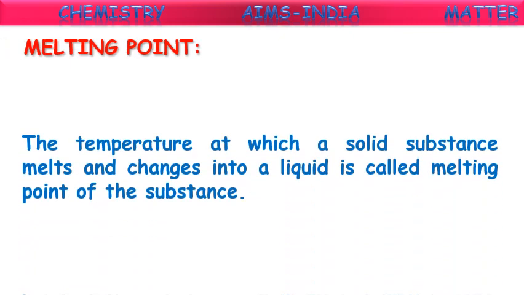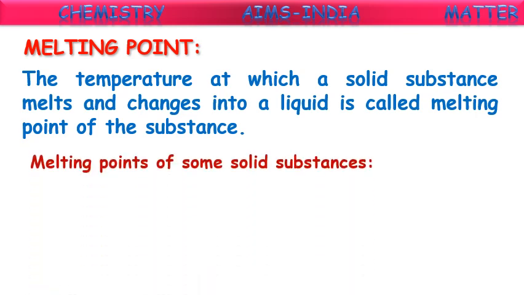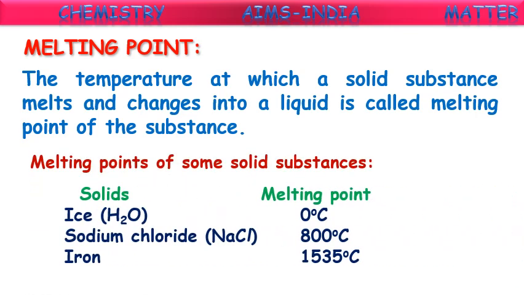So the next topic is melting point. So what is melting? We have seen the definition. Now what is meant by melting point? Water has a melting point. What does that melting point mean? See, the temperature at which a solid substance melts and changes into a liquid is called the melting point of the substance.